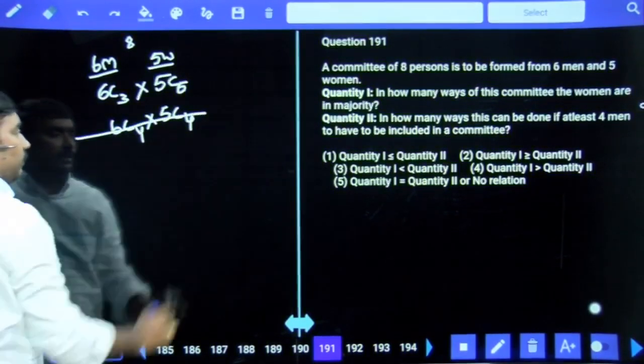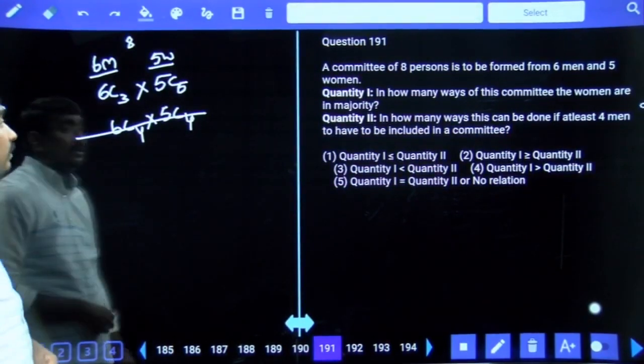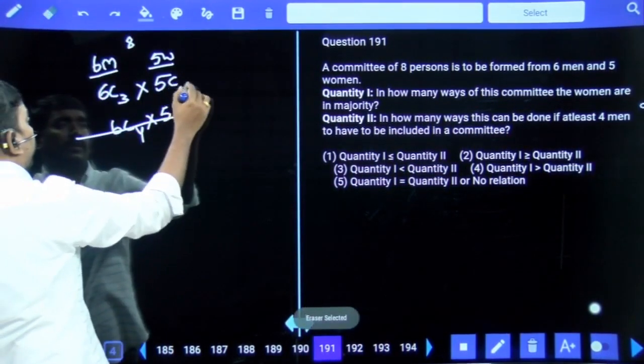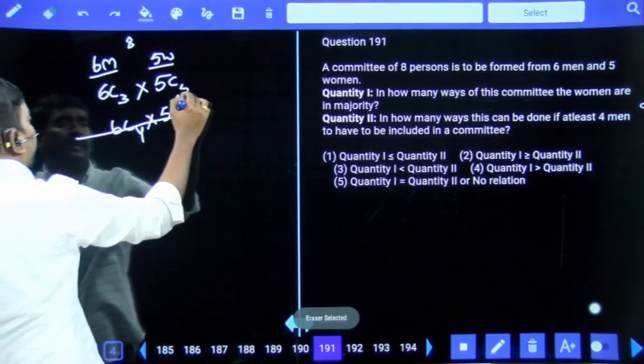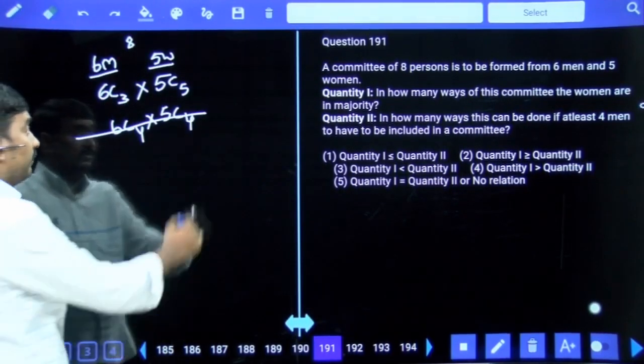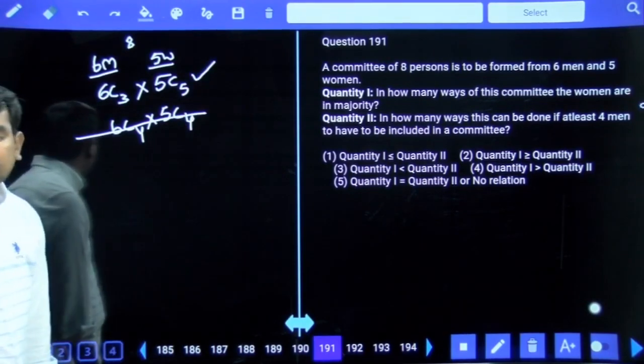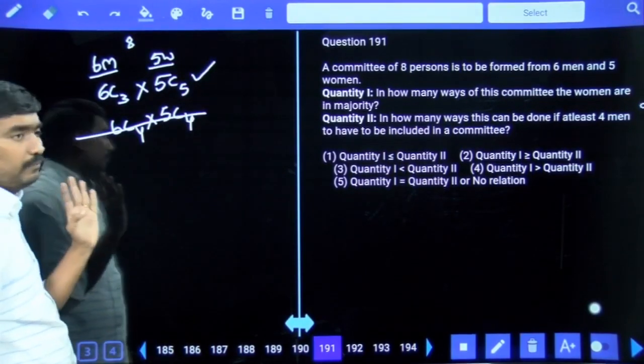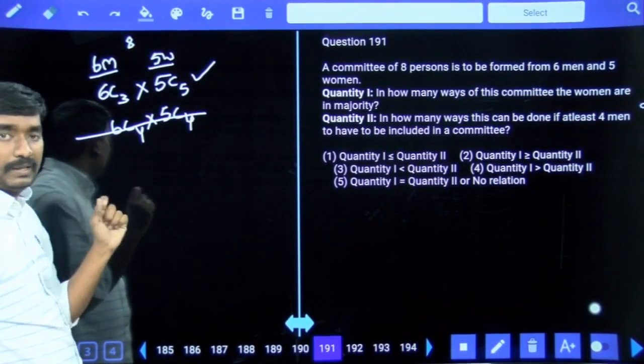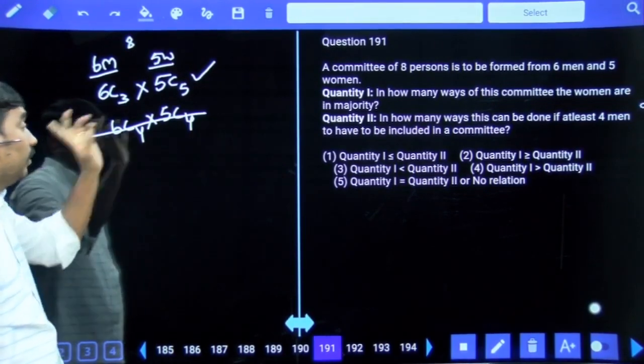This is not possible. Why? Because women should be in majority. So women in majority means only one possibility: all 5 are women, the remaining 3 are men. Only the first case is possible. If 4 women, men are 4, which means both are equal. But the question is women are in majority.